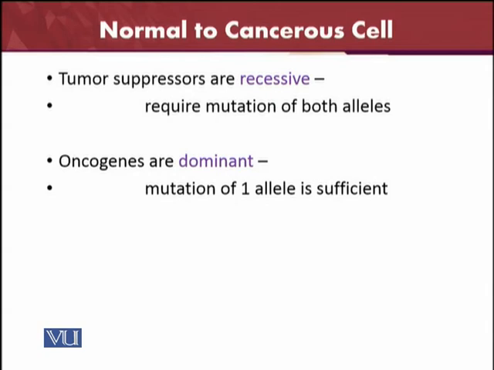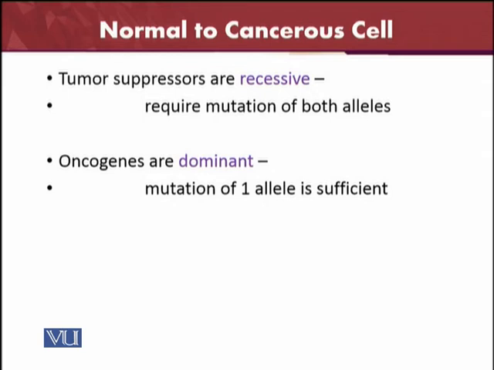Normal to cancerous cells: the tumor suppressors. If the tumor suppressors are recessive, then mutation of both alleles is required. So there are two kinds of tumor suppressive genes, the recessive ones and the dominant ones. Whether the normal cell is converted into a cancerous cell depends on these. If they are recessive, then mutation of both alleles is required, and if it is dominant, then one allele is sufficient. Oncogenes are dominant. Tumor suppressors are recessive and oncogenes are dominant, so mutation of one gene is enough.